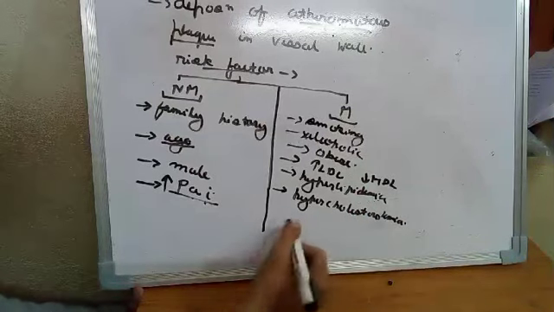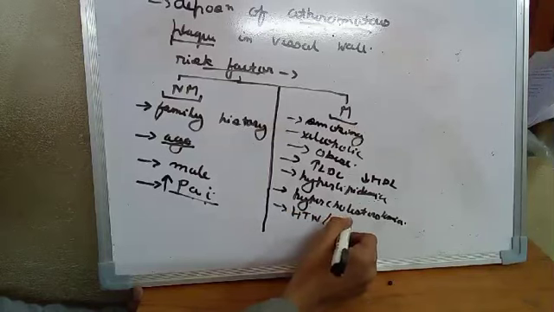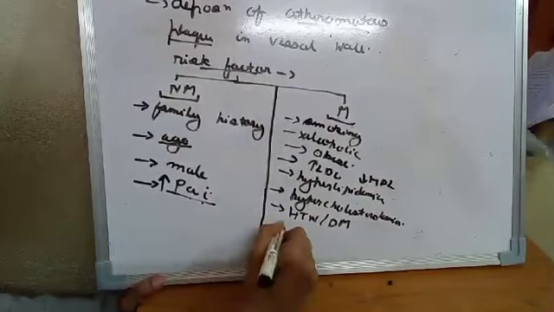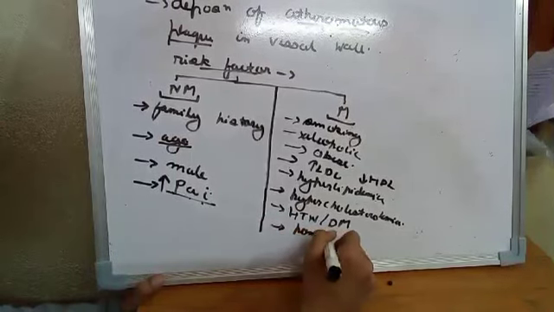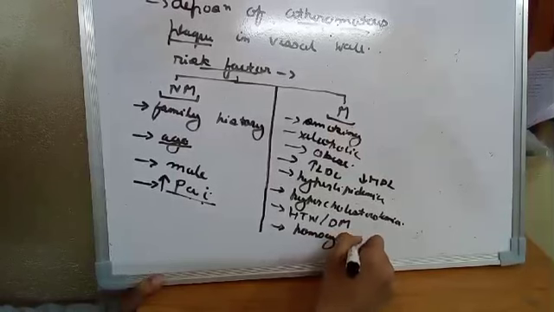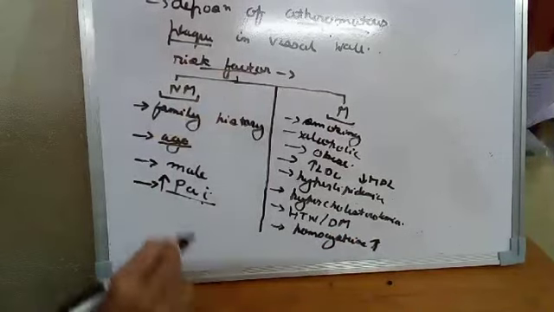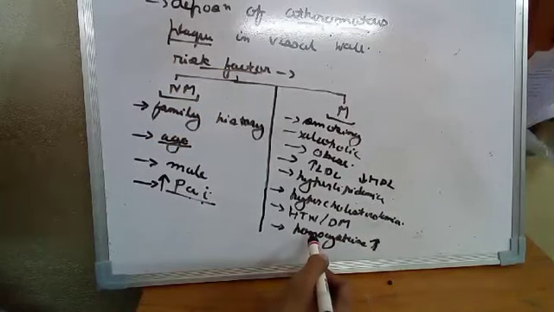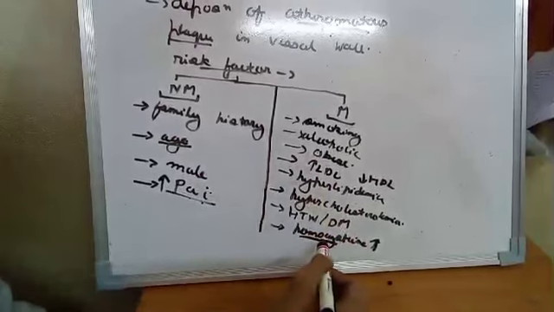or those who have hypertension are more prone, or those who have diabetes mellitus are more prone, and also those who have a higher level of homocysteine in their blood. So hyperhomocysteinemia is a risk factor for atherosclerosis. You have to read that a high level of homocysteine is a risk factor for heart and vascular diseases.